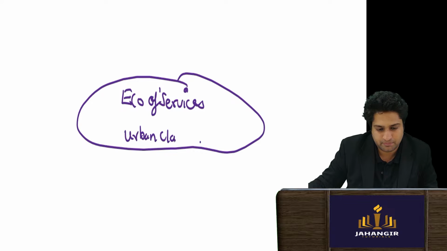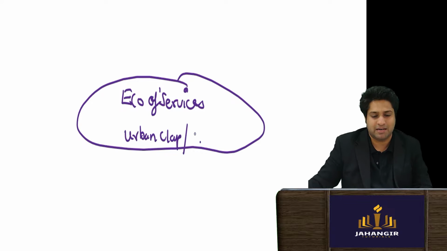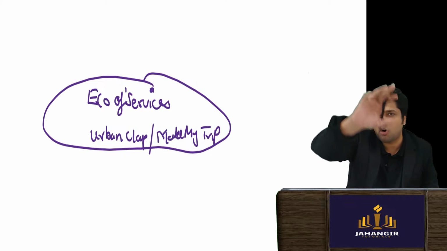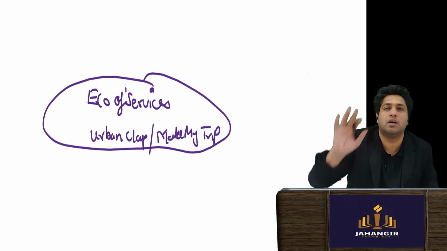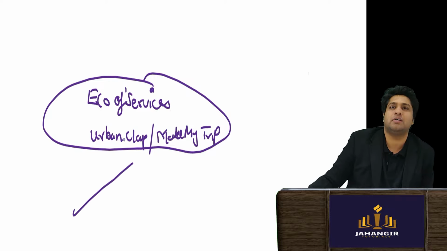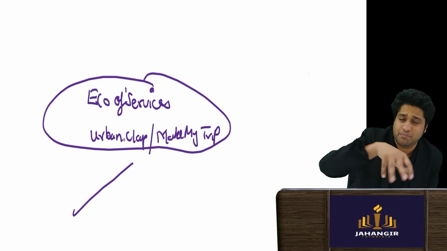Or if I talk about Make My Trip. These are all online aggregators. Do they really give you the service? Are the providers employed by them?